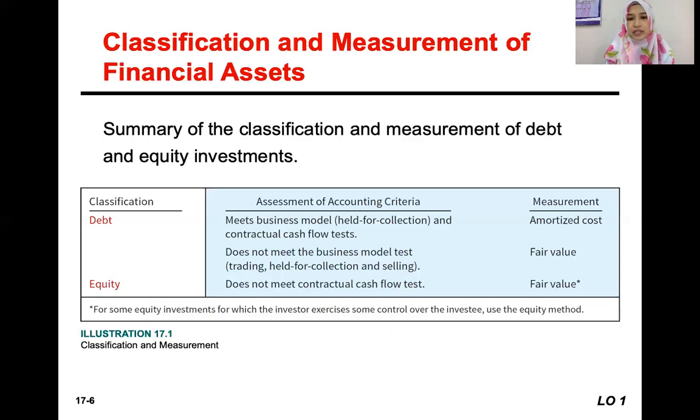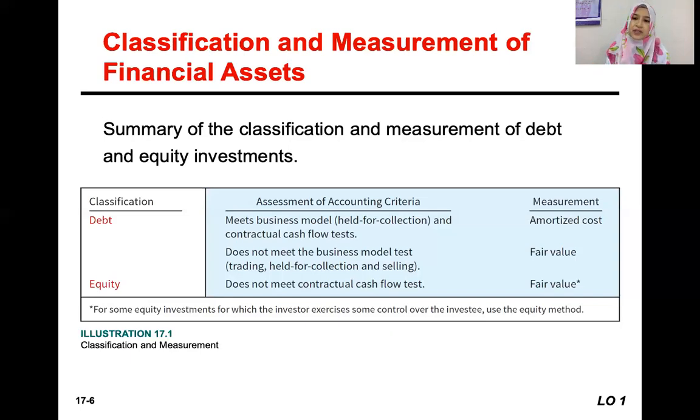So for the equity, it does not meet the contractual cash flow test. It doesn't have fixed cash flow to be received in the future because it doesn't have any interest. The dividend is not sure that you would get it for the equity investment. So basically, equity is not within the criteria of meeting the contractual cash flow test, and also mostly it's not held for collection because it doesn't have any maturity date.